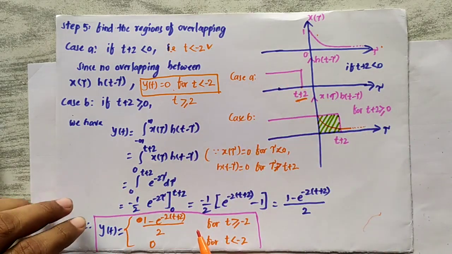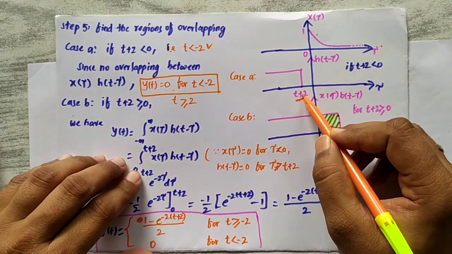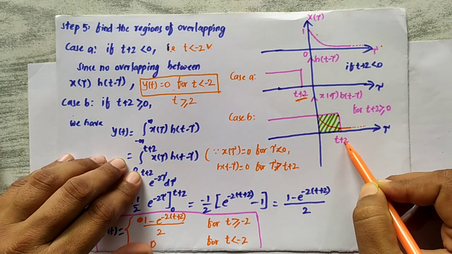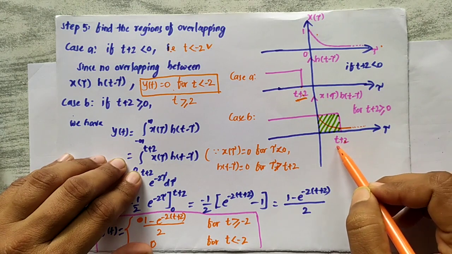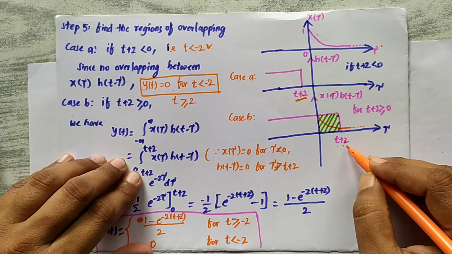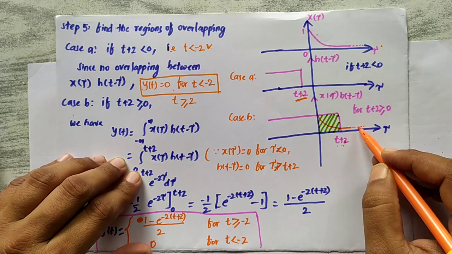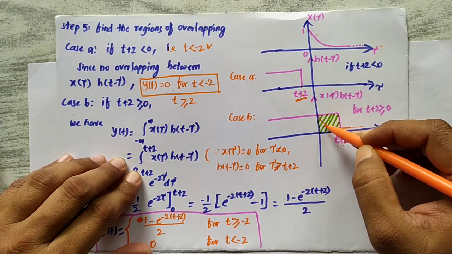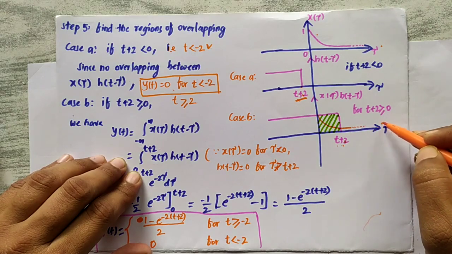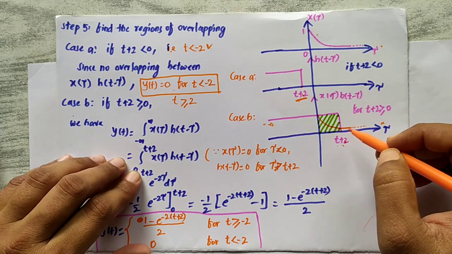In case B, if t plus 2 is greater than or equal to 0, that is, this signal h of t minus tau is somewhat on the positive side. We don't know what exactly this value is, so we are just saying it is greater than or equal to 0. Since this x of t, which I have plotted here with the sketch pen, is going to plus infinity, and here it is coming from minus infinity and ending at t plus 2, what are the regions of overlapping?